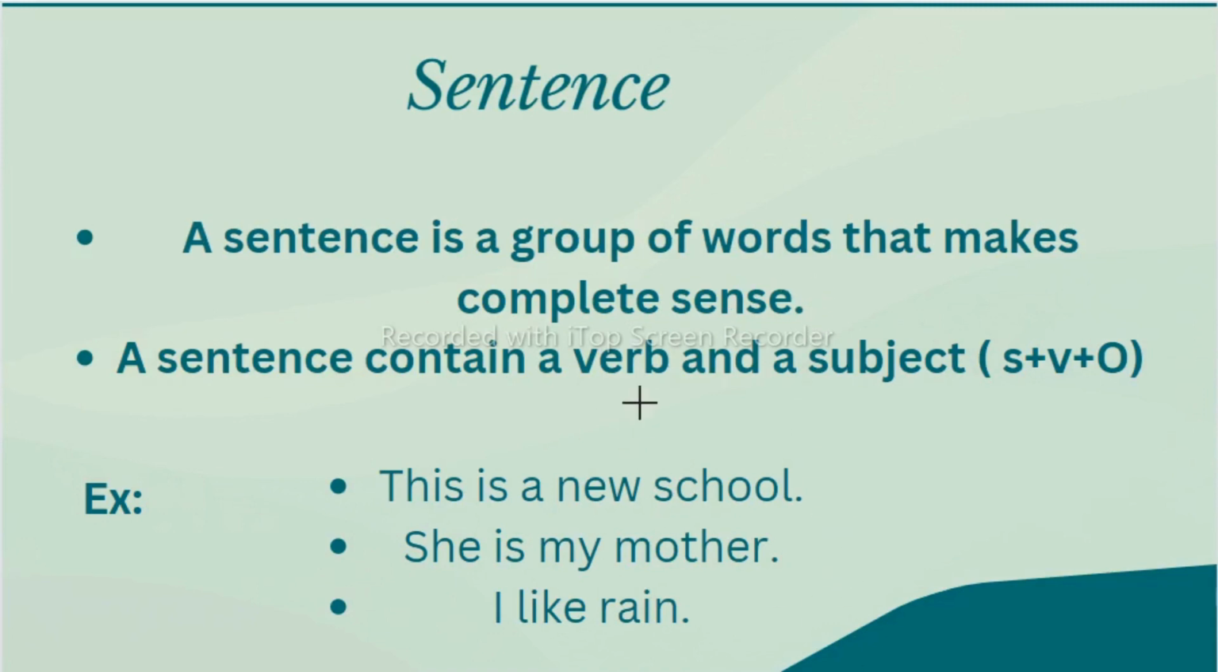It contains a verb and a subject. For example, you can see here, this is a new school. Here is is the verb, and a new school is the object. She is my mother. She is the subject, is is the verb, my mother is the object. I like brain: I is the subject, like is the verb, brain is the object. So every sentence should contain subject plus verb plus object, then only your sentence is complete. Without the verb you cannot construct any single sentence. So a sentence is a group of words that makes complete sense. It starts with a capital letter and ends with a full stop if it states a fact.